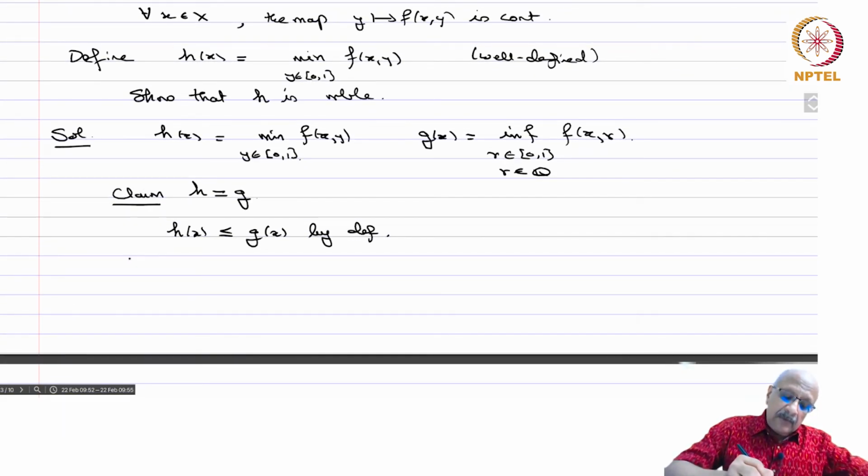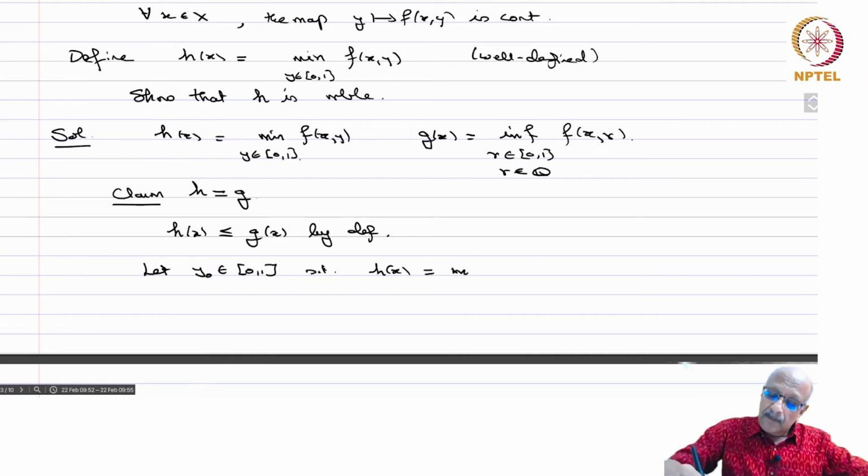Now the minimum is attained, so let y0 belong to [0,1] such that h(x) equals minimum over y in [0,1] of f(x,y) equals f(x,y0).